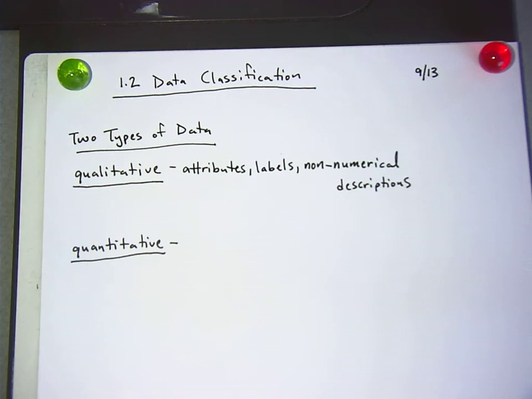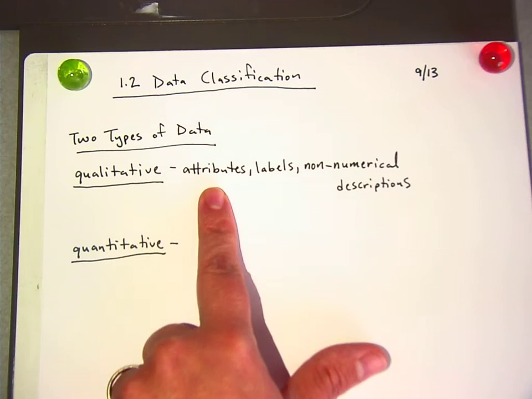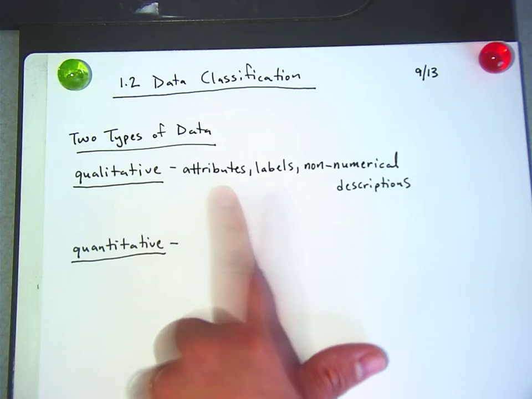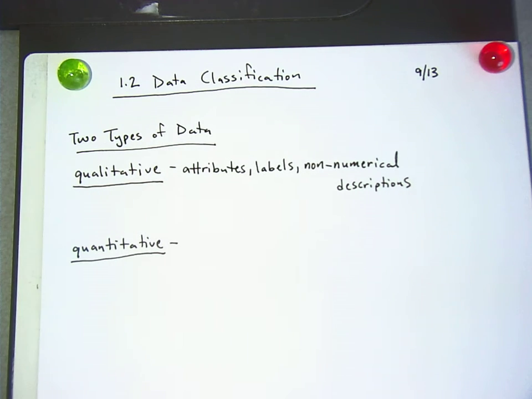Non-numerical descriptions are stuff like you're wearing a black shirt. That's a description of you, right? And it's non-numerical. What does numerical mean? Numbers. Attributes are ways you can describe people. Again, these are non-numerical, or describe things. Labels could be like your name, or it could be something that's not your name.